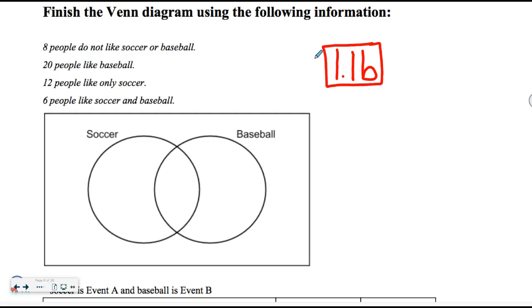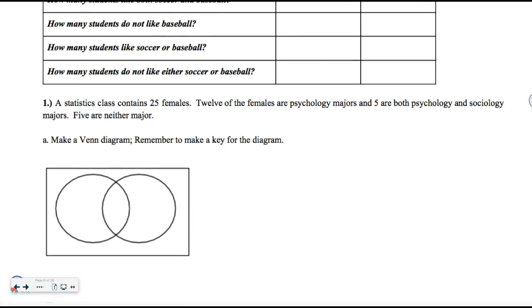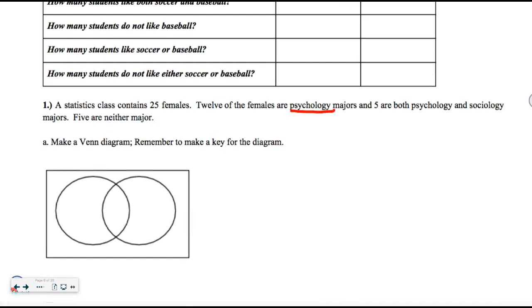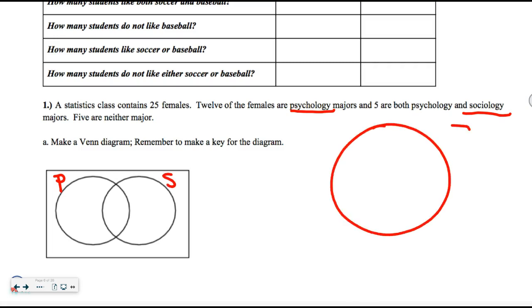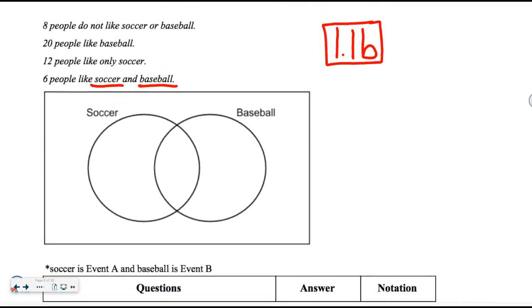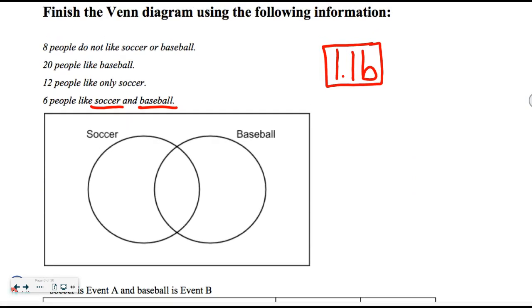So the way I like to build a Venn diagram is, first of all, you have to see what groups you have. On this one, one's labeled soccer, one's labeled baseball. On the next one you do, we have two different kinds of majors in a college class, a statistics class. They are psychology majors and sociology majors. So if I was doing basketball players, football players, that's what I would label it. Okay, so the easiest way to build it is actually not in the order it's given.